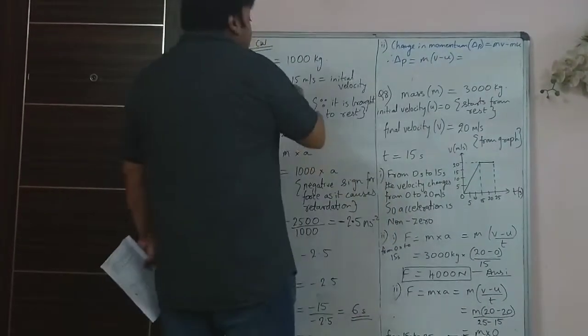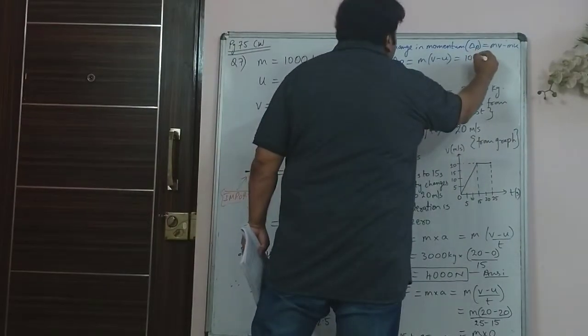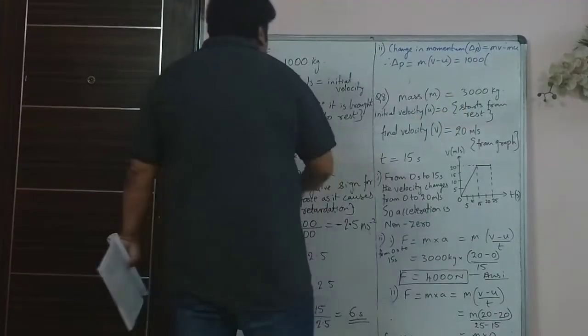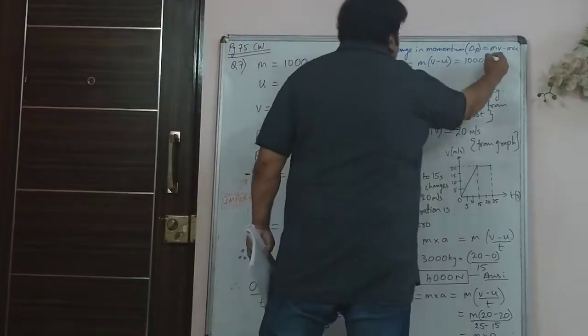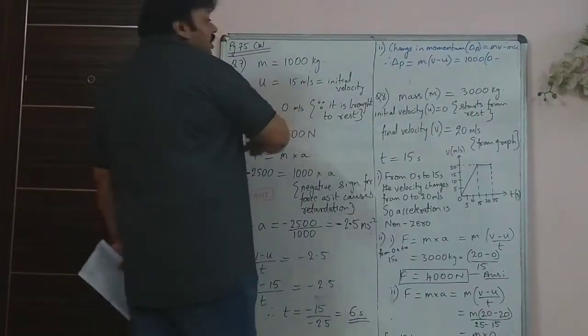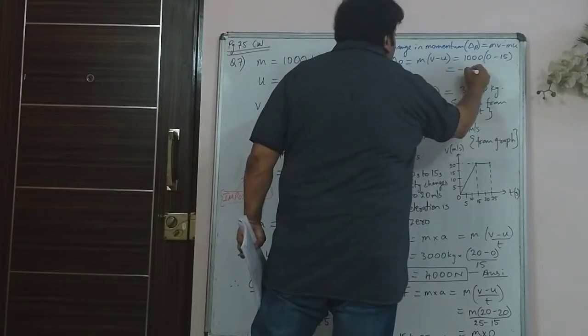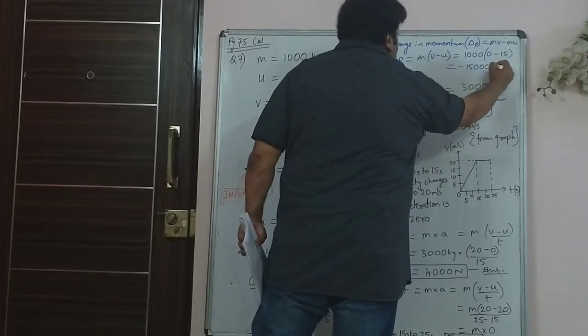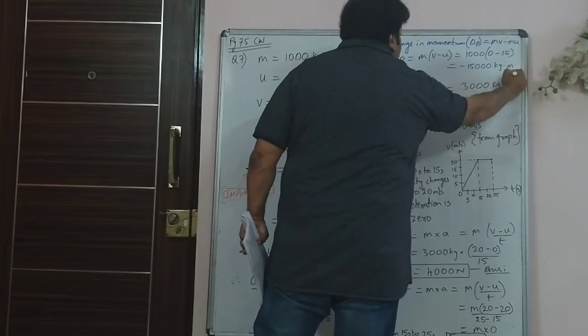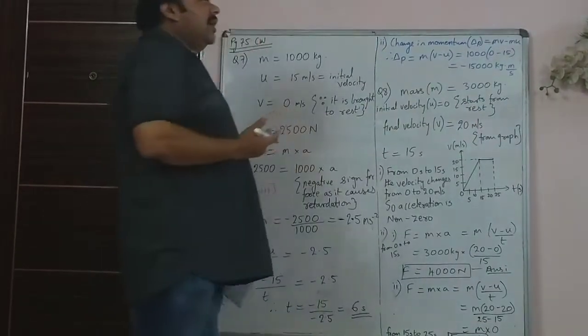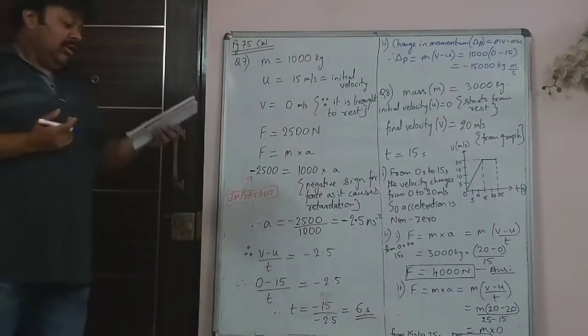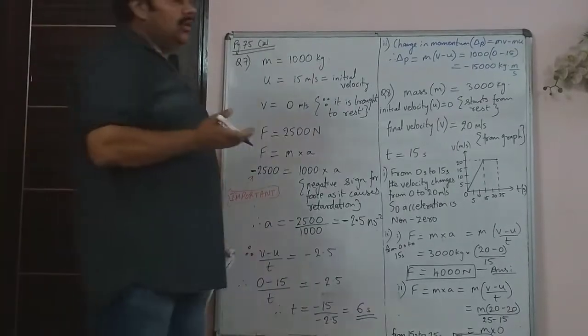What is the mass of the car? 1000 kg. And v minus u, v is 0 and u is 15. So again you will get a negative answer, minus 15,000. You can write kg meter per second, or instead you can write the answer as Newton second.